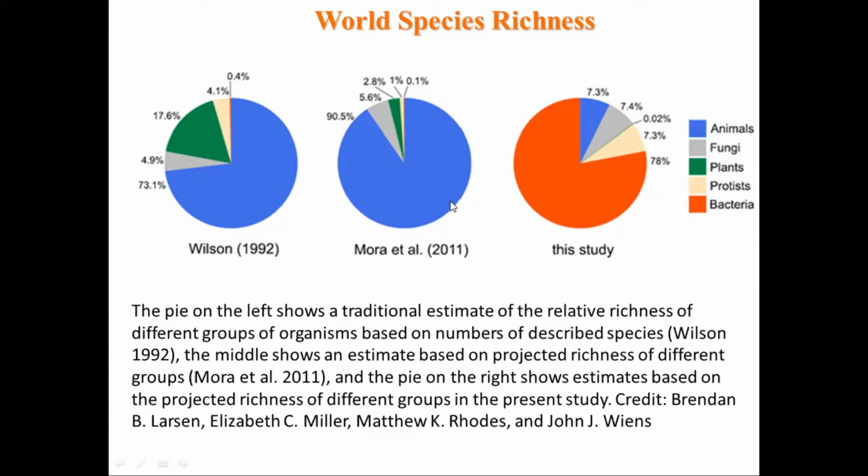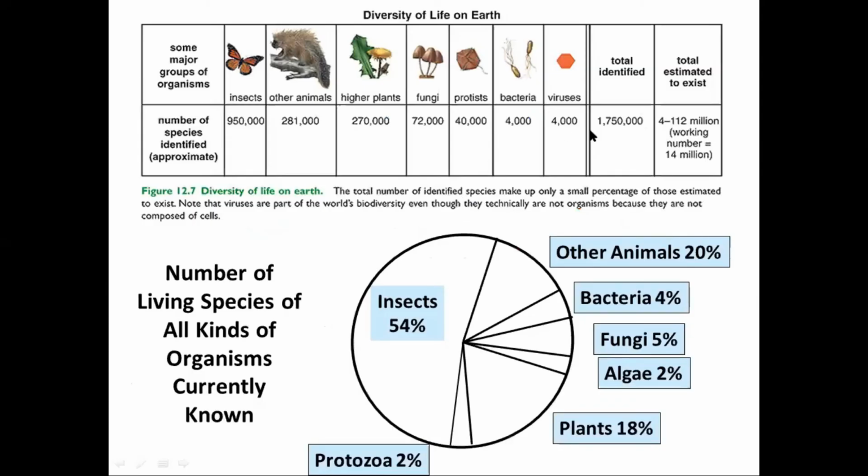Plants are very small. Why? Because plants are not moving. It is easy to identify. That's why in very early stages we identified more plants, right? So animals also we identified less compared to the plants, but considerably high, right? But these particular ones like fungus, protist, bacteria, now we are focusing more on that. So therefore, we are still identifying these new species.